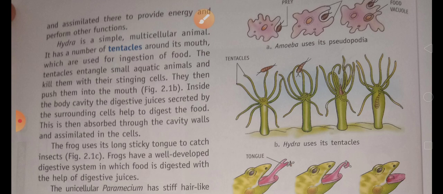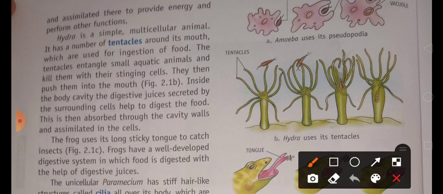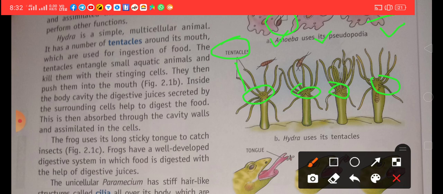Like hydra also, hydra is a simple multicellular animal. It has a number of tentacles. Here you can see the structure on the top of the hydra. These are tentacles, and this is the mouth. Around the mouth, a number of tentacles are found, which are used for the ingestion of the food. In the case of amoeba, you can also see the figure here, the vacuole is changing. First of all, it makes pseudopodia to engulf the food.